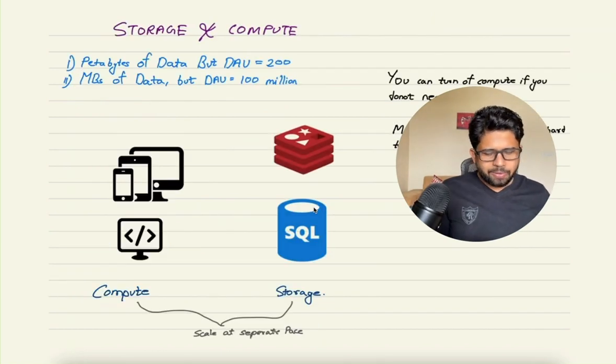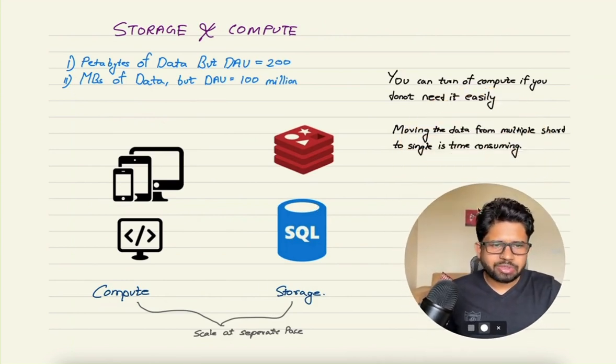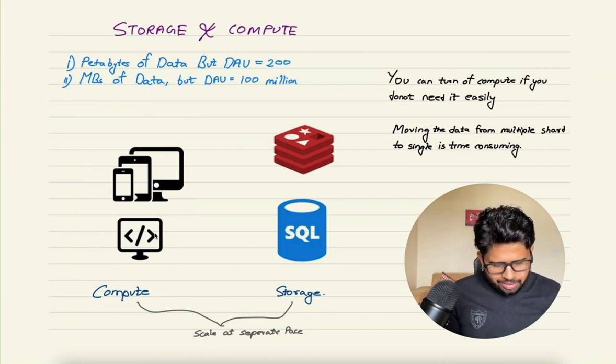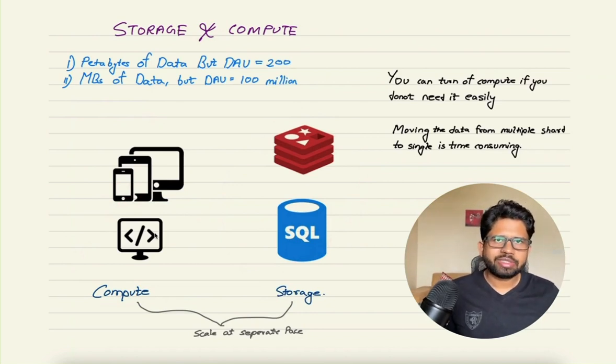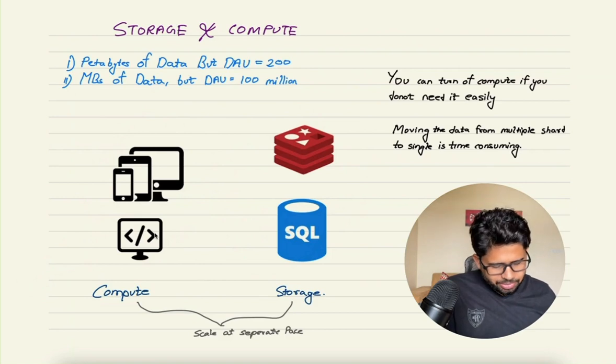That's the question. So the important concept which I wish to talk about is that storage is not directly proportional to the compute. If you look at a simple diagram here, on the left side, I have a compute and on the right side, I have the storage. The compute can be your Java application or your Python application, which is hosting a REST API, or it is doing some kind of operation. It's a service running on the cloud. Many times it can happen that you have petabytes of data in your storage, a large amount of data, but there are very few users. So in those cases, this compute can scale differently compared to the storage.